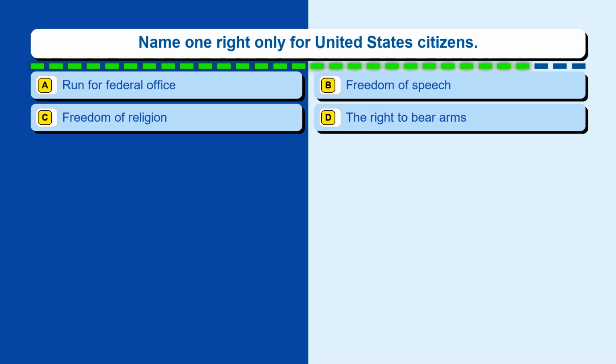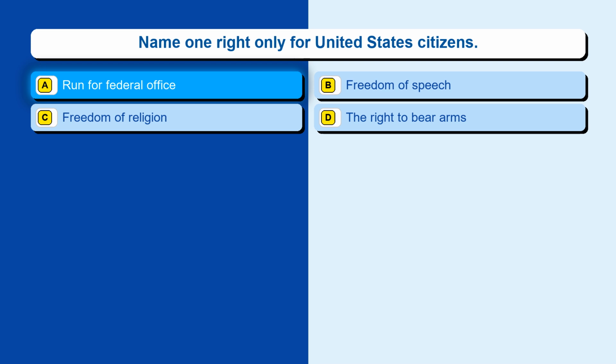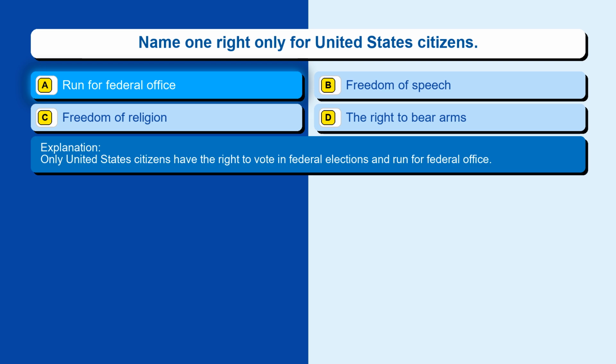Question 145. Name one right only for United States citizens. Option A, run for federal office. Option B, freedom of speech. Option C, freedom of religion. Option D, the right to bear arms. The correct answer is option A, run for federal office. Only United States citizens have the right to vote in federal elections and run for federal office.